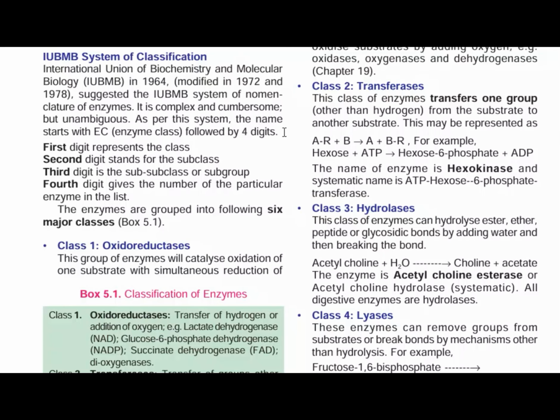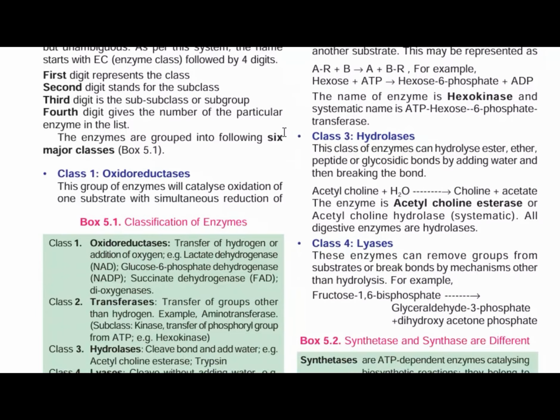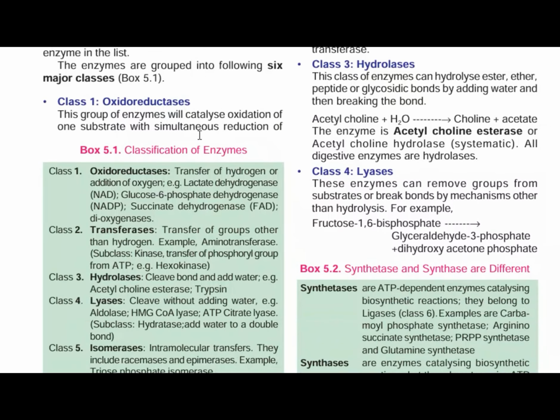As per IUBMB classifications, the first digit represents the class, the second digit stands for the subclass, the third digit represents the sub-subclass or subgroup, and the fourth digit gives the number of the particular enzyme. Oxidoreductases catalyze the oxidation of one substrate while simultaneously reducing another substrate. Examples are lactate dehydrogenase, glucose 6-phosphate dehydrogenase, and succinate dehydrogenase.